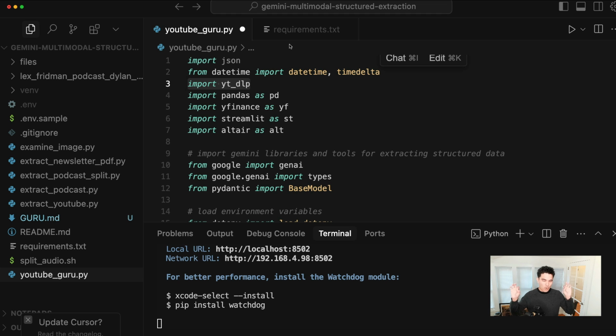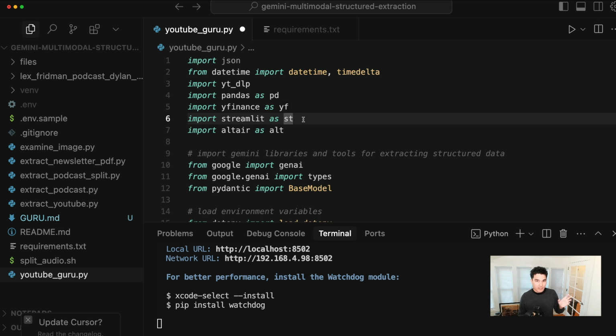YTDLP lets you either download an entire YouTube video or just get information about the YouTube video, like who the author is, when it was uploaded, and get the thumbnail. So that's what I'm using that library for. I don't need it to download the video in this case because I'm going to just have Gemini analyze it from the URL only. I'm importing pandas and Yahoo Finance so I can get Yahoo price history and load it into a pandas data frame.